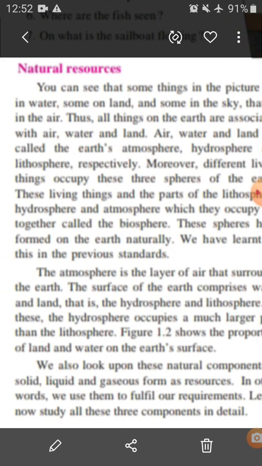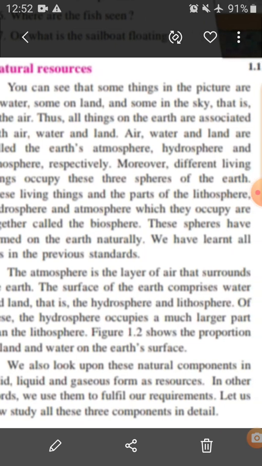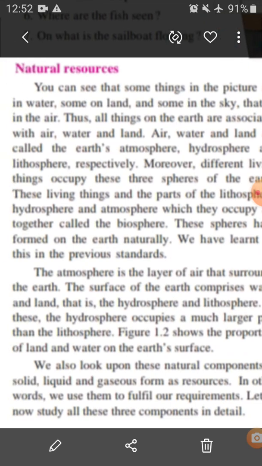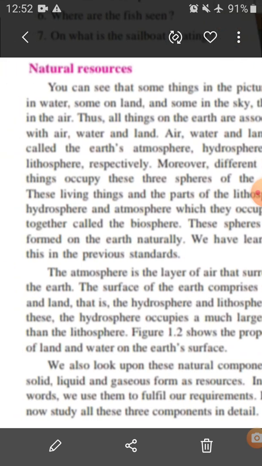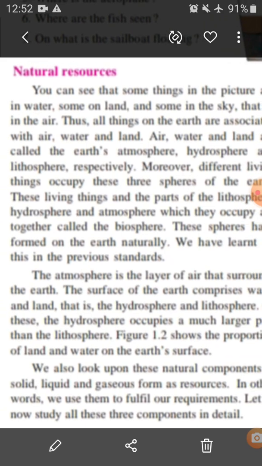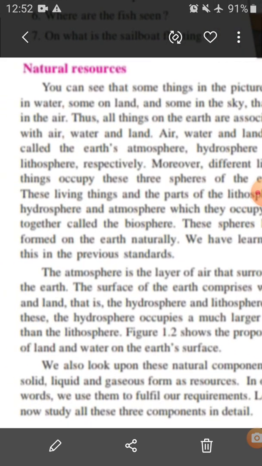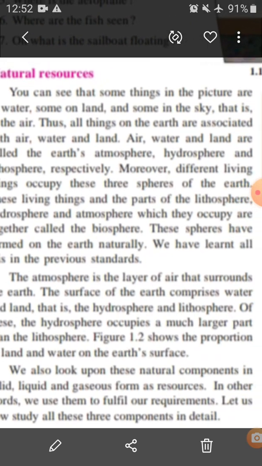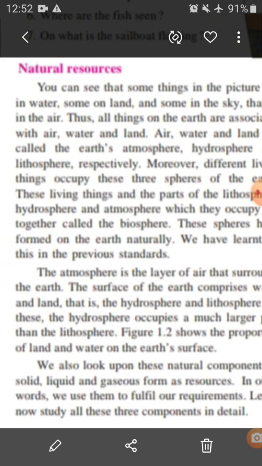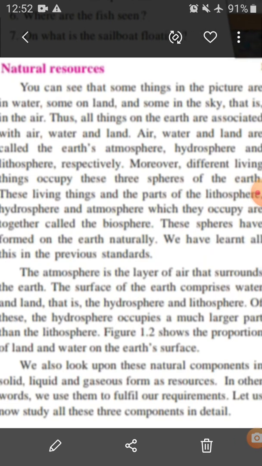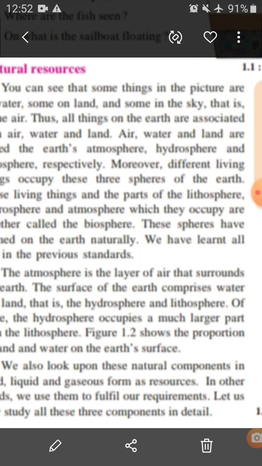Now, the atmosphere is the layer of air that surrounds the earth. The surface of the earth comprises water and land, that is the hydrosphere and lithosphere.